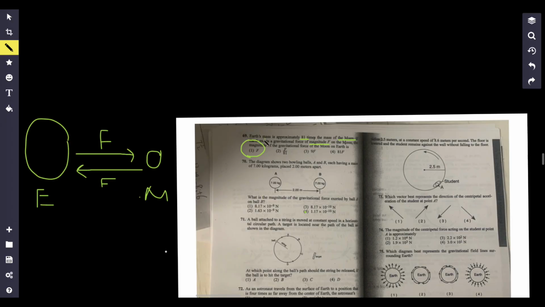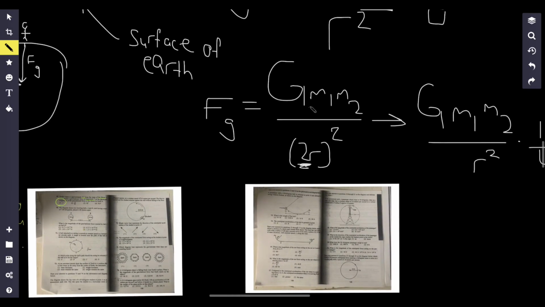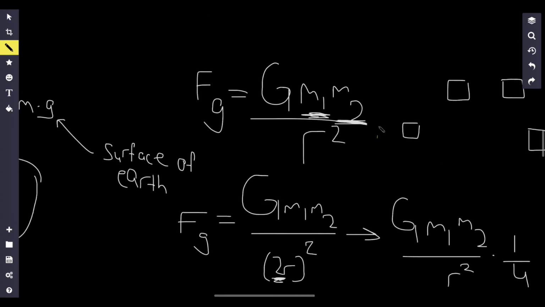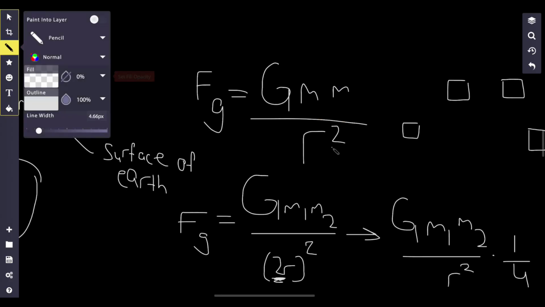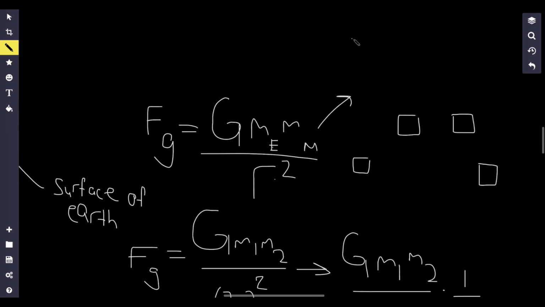Another way to explain this is, let's just say that in this formula right over here, I made mass 1 the mass of the Earth and mass 2 the mass of the moon. That's going to be the same as if I'm comparing the force of gravity between the mass of the moon and the mass of the Earth.